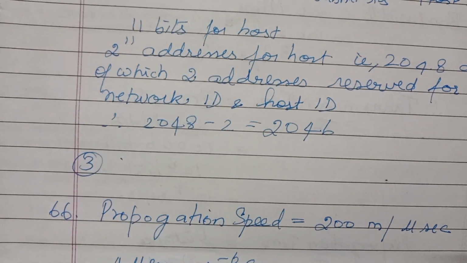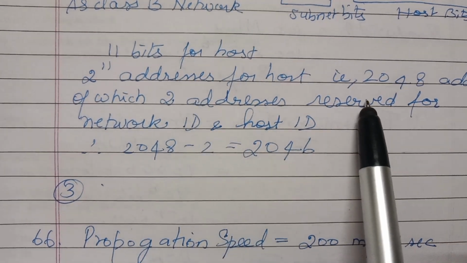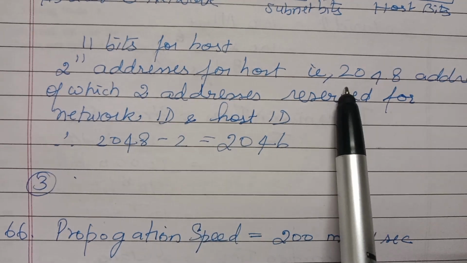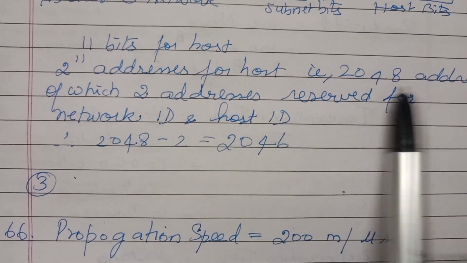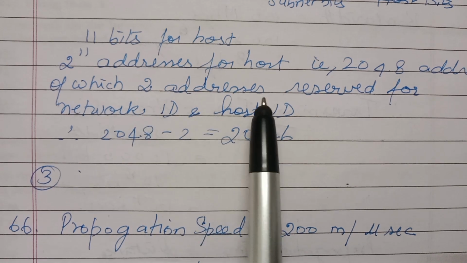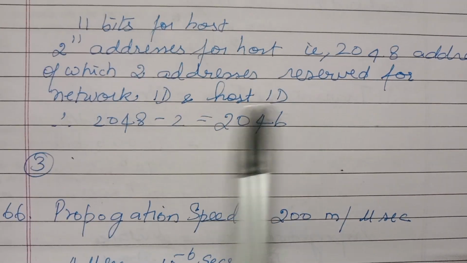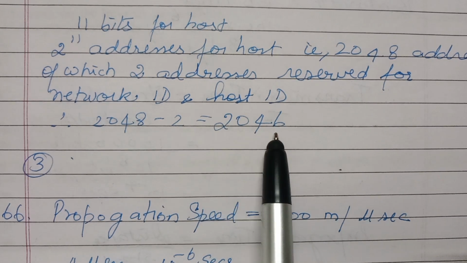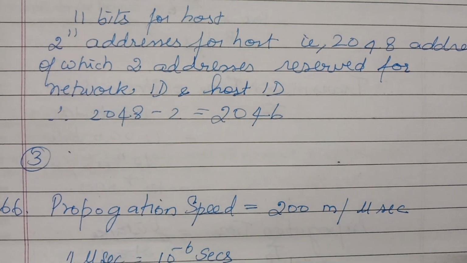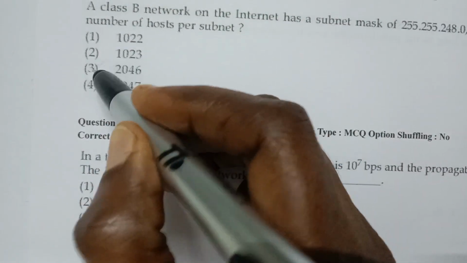So you will have 2 power 11 addresses for the host. 2 power 11 means 2048 addresses. You have to subtract 2 because 2 addresses are reserved for network ID and host ID. So 2048 minus 2 is 2046. Hence the answer is 2046. The option is the third one, that is 2046.